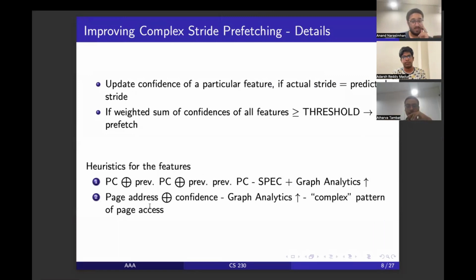The way we do this is we update the confidence of a particular feature based on whether the actual stride measured by the prefetcher is the stride that was predicted by the prefetcher, and take a weighted sum of all the confidences. And if it is greater than a threshold, then prefetch.